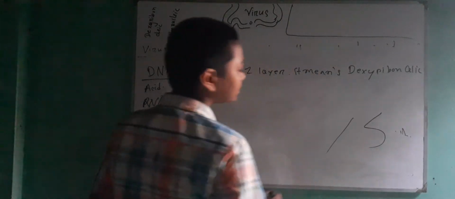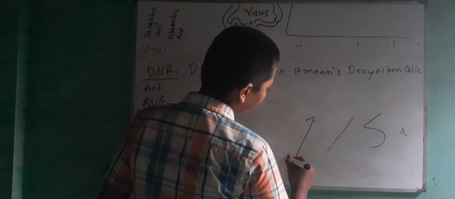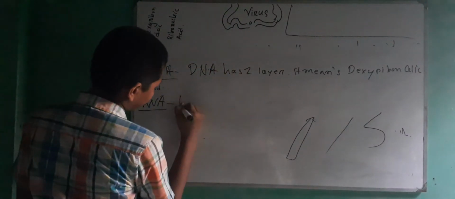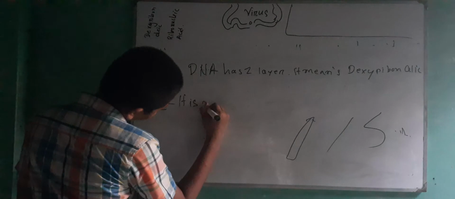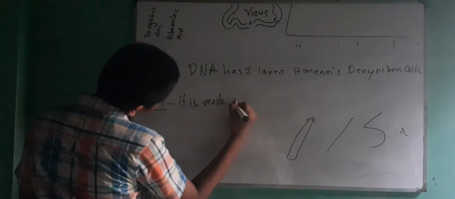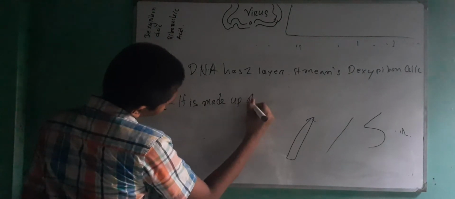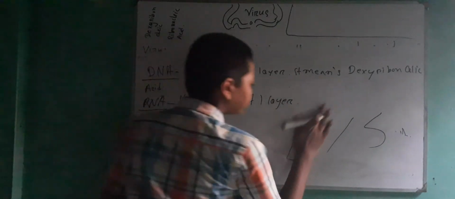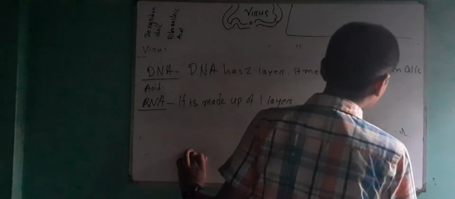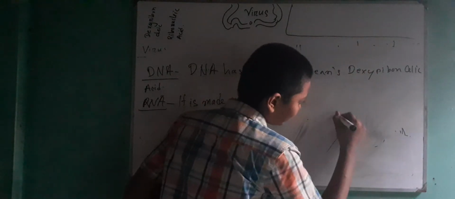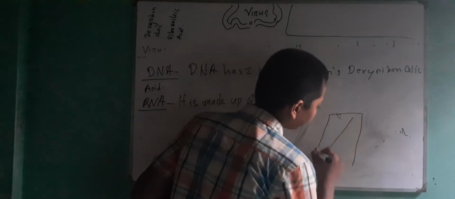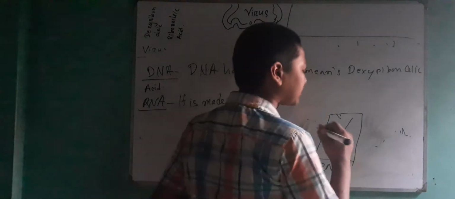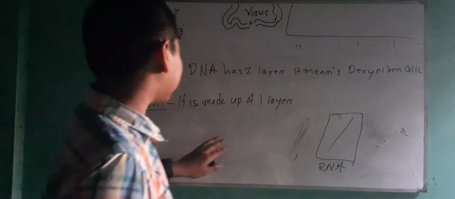And DNA is made out of two layers like this. Let me draw the structure here. It can be RNA. This is not the fixed structure of RNA, please understand.